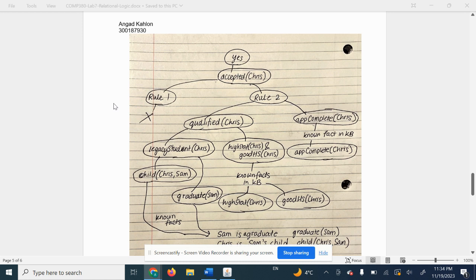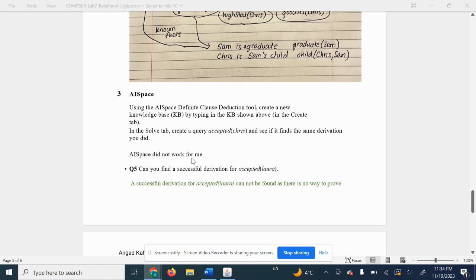This is somewhere where heuristics come in handy because we didn't have to explore this branch. So a heuristic would have been handy here.